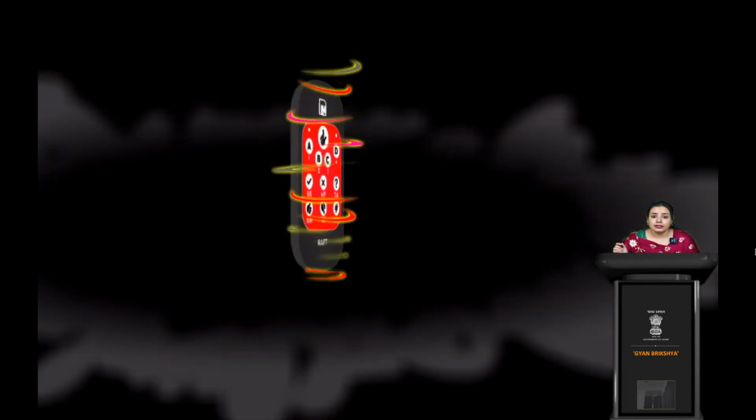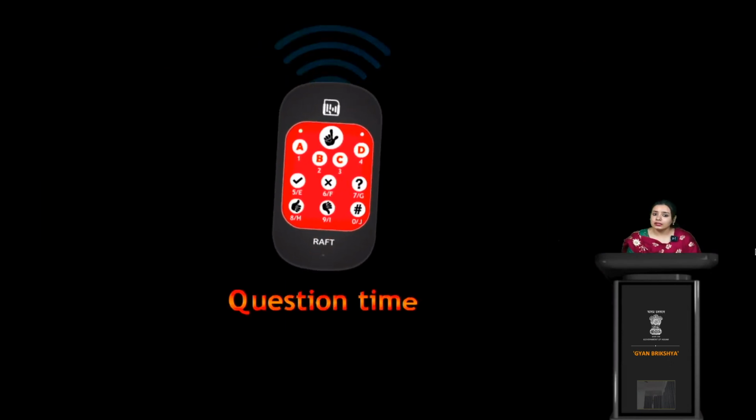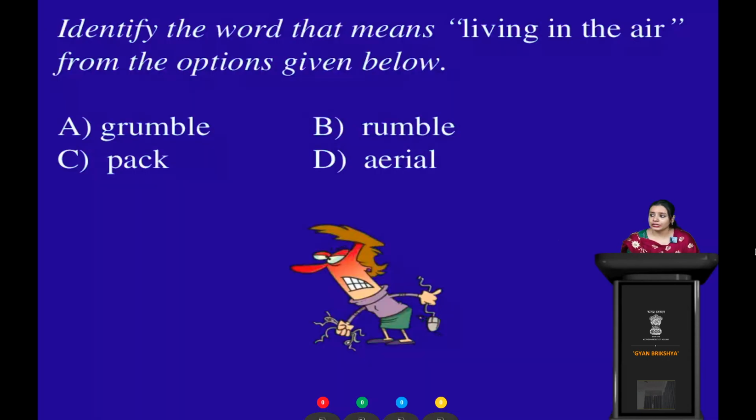Now here's a question time. Try to answer this. The question is, identify the word that means living in the air, from the options given below. So what's the meaning of living in the air? A is grumble, B is rumble, C is pack, and D is aerial. So what would be the correct option?